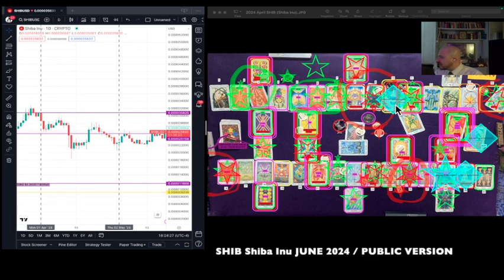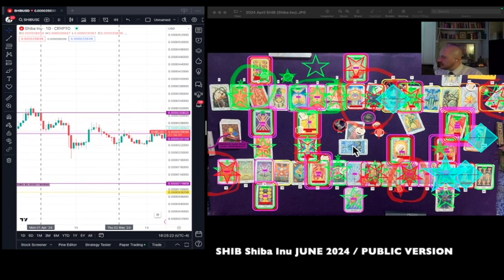And then on the 10th, in the midst of a decline, we had an opportunity to open up a long position and close a long position the very next day. Wouldn't have been quite at a highest high, but it still would have been profitable. We also had that sharp decline starting on the 10th, right? And continuing into the death card there on the 13th. And then from the bottom of range out of a decline, we went from the bottom of range back to the top of the range. That's that strength card. And even so, still was the overall decline, which is that Prince of Cups card.